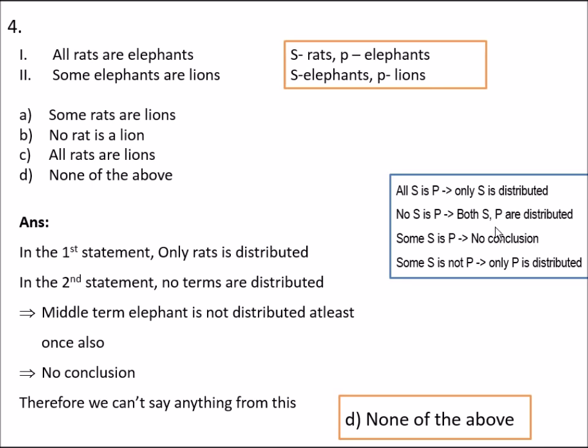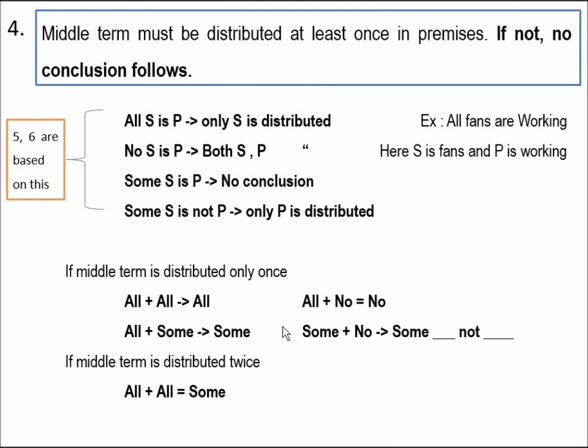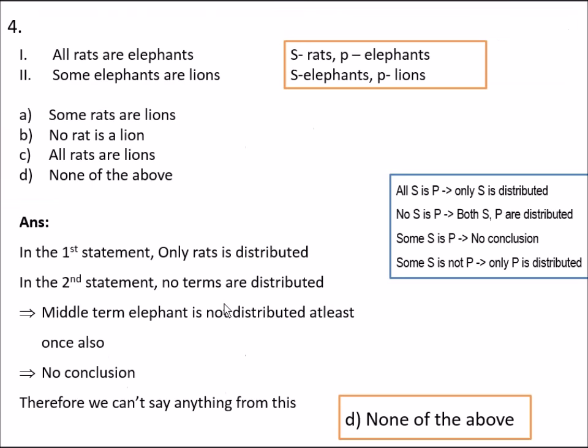So no conclusion can be said from this statement. And from these two statements we can say that the middle term elephant is not distributed at least once also. And we know that the middle term must be distributed at least once in the premises. If not, no conclusion follows. So therefore we can't say anything from this. The answer is none of the above.